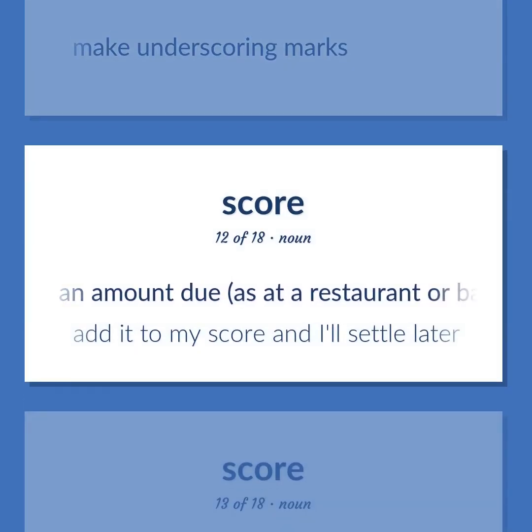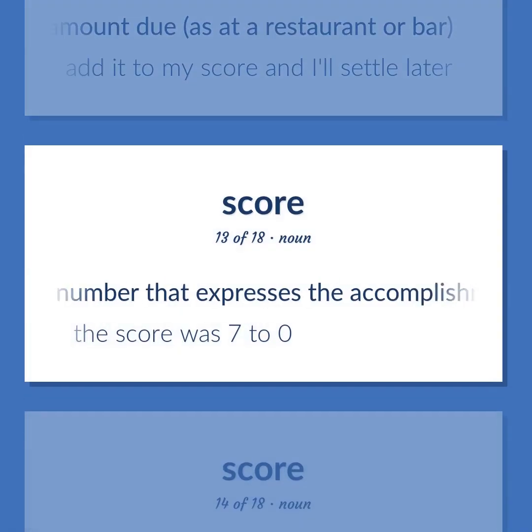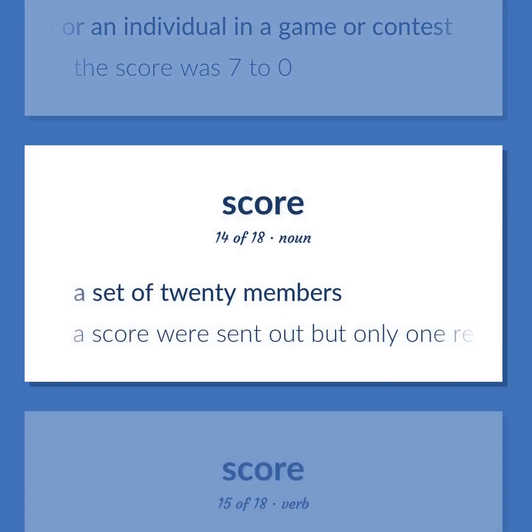An amount due, as at a restaurant or bar. Add it to my score and I'll settle later. A number that expresses the accomplishment of a team or an individual in a game or contest. The score was 7-0. A set of 20 members. A score were sent out but only one returned.